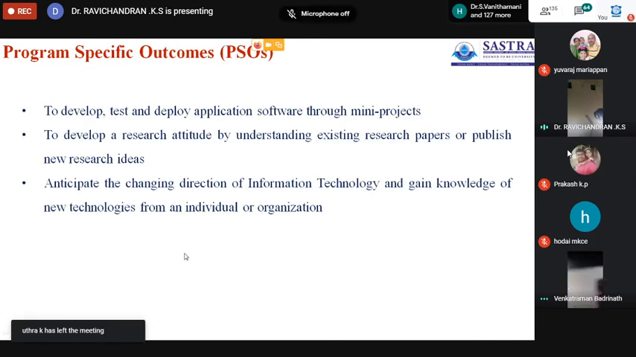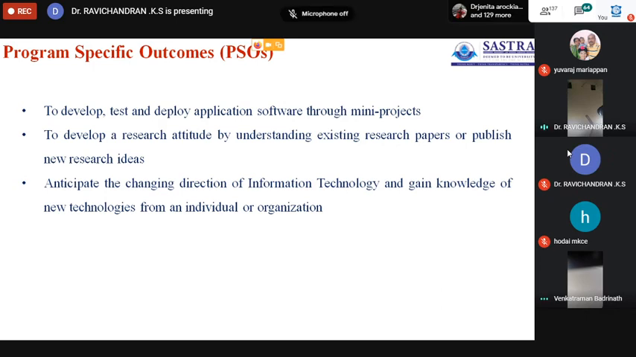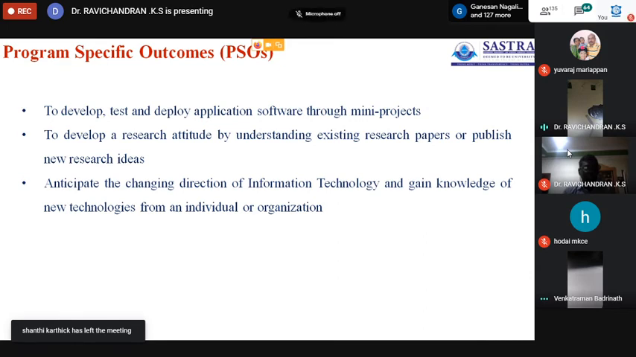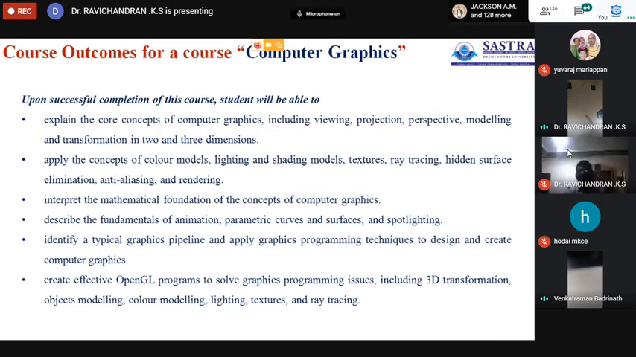And these three are the specific outcomes. We consolidated them, even though we are addressing the core part or ethical part or societal part. These three specific outcomes are: to develop, test and deploy application software through mini projects; to develop a research attitude by understanding existing research papers or publishing new research ideas; and to anticipate the changing direction of information technology and gain knowledge of new aspects from individual organizations.